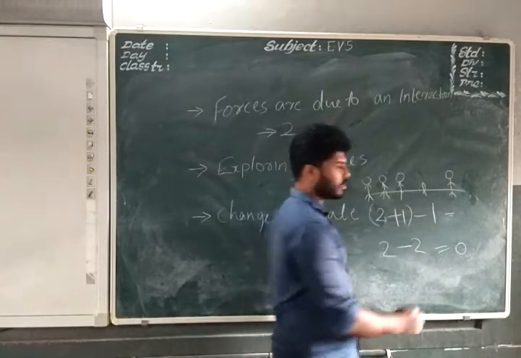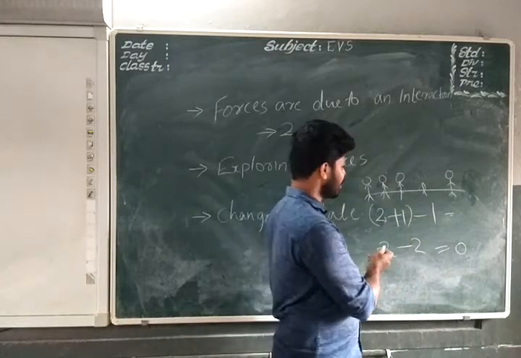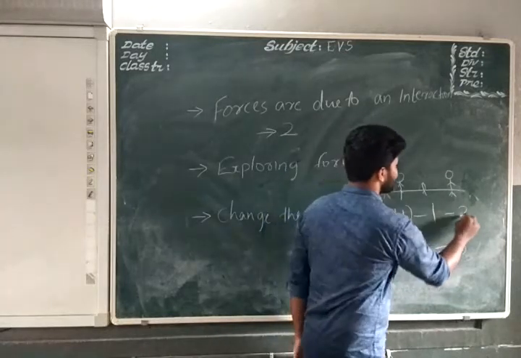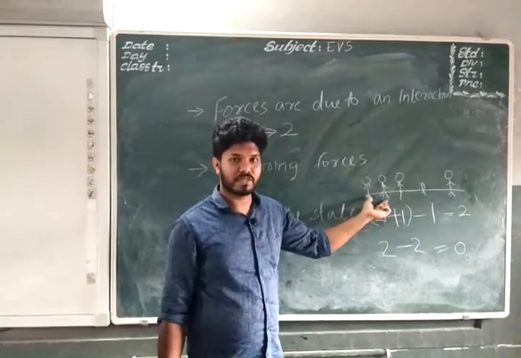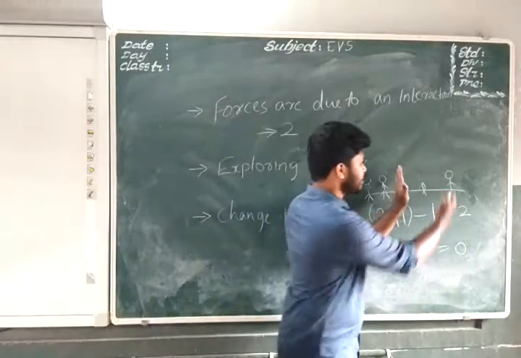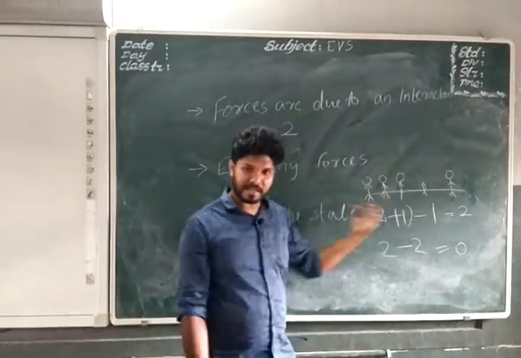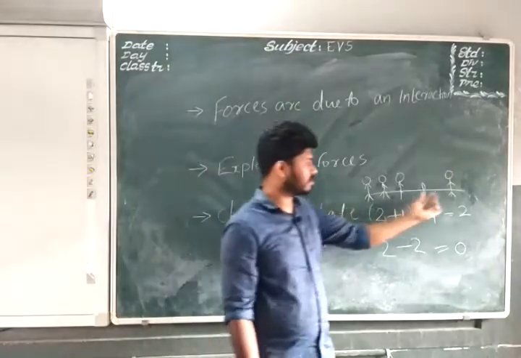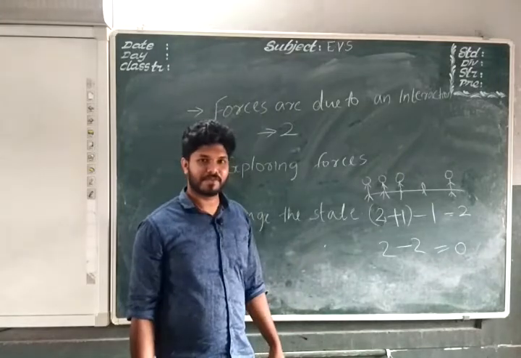Sorry, 2 plus 1 is 3, yes, 3 minus 1 is 2, isn't it? So they are leading by 2 force, hence they can win easily. One person's force cancels another person's force, but the 2 others are leading this side, and hence this tug will move easily towards the side. That is the effect of force.